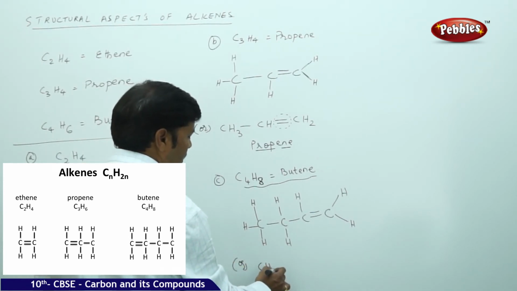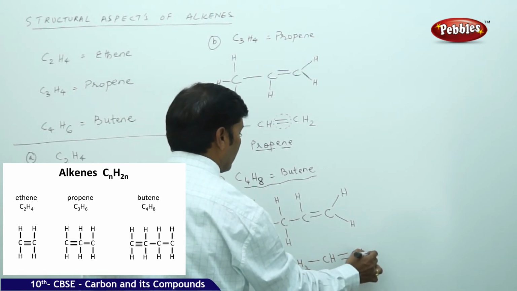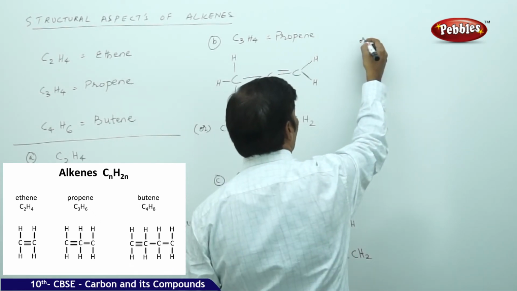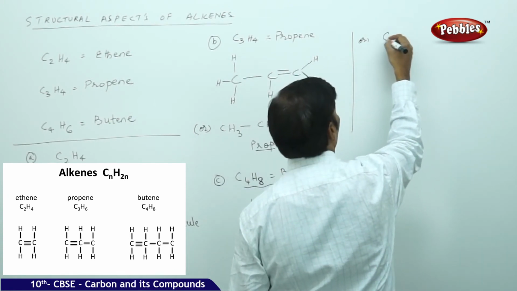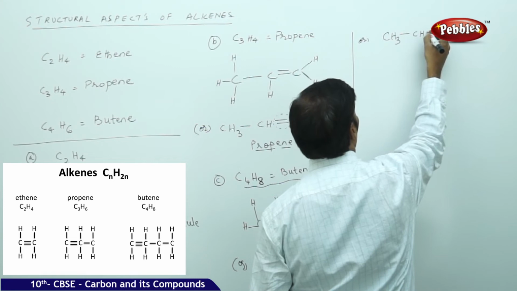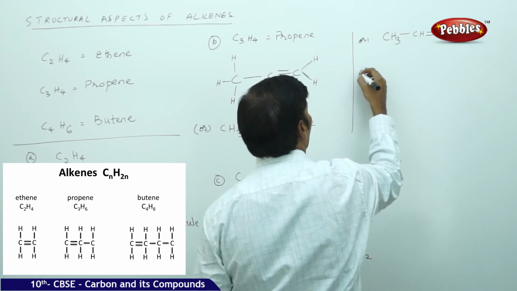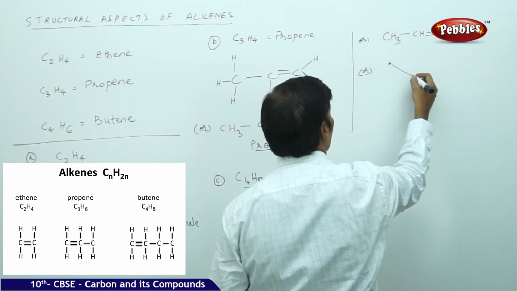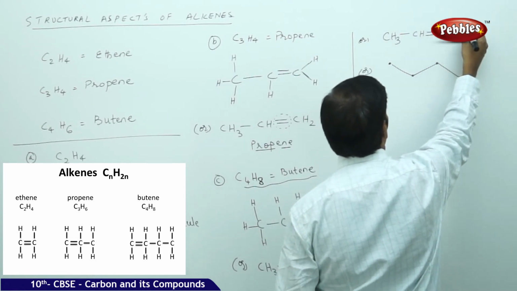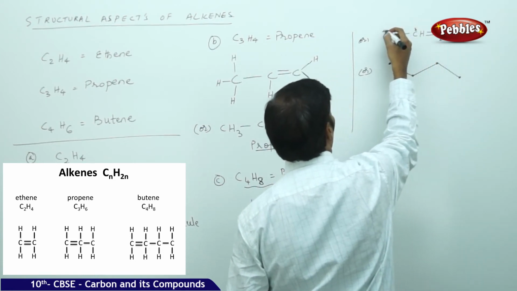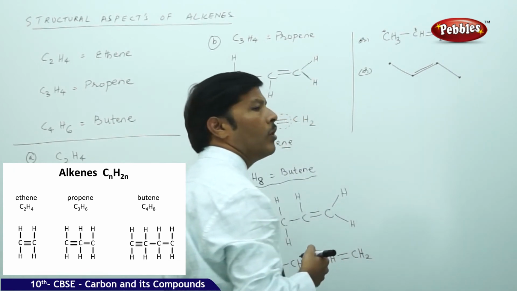The structure of butene, you can simply write it as CH3, single bond, CH2, single bond, CH, double bond, CH2. Or you can write the same butene as CH3, CH double bond CH, CH3. Or you can show the bond line structure as first carbon, second carbon, third carbon and fourth carbon. Here you are finding the double bond between the second and third carbon.